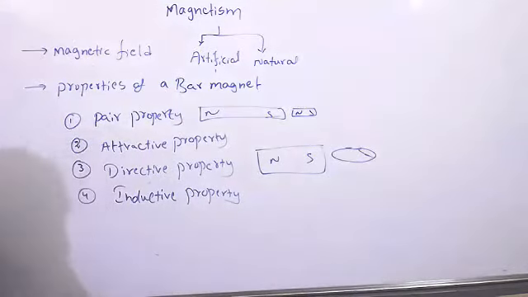That property is called inductive property or induction property. Sir, what is directive property? Directive property means magnet shows directions. Magnet shows direction, so it has directive property, we can say like that. And based on the directive property, the Chinese discovered the magnetic compass. It shows the direction.